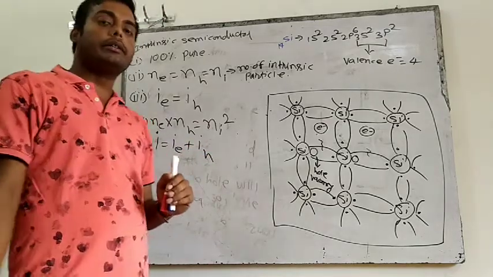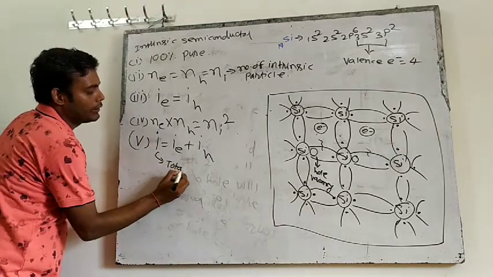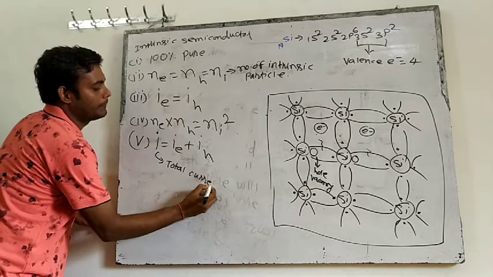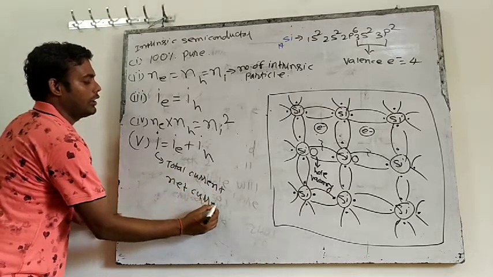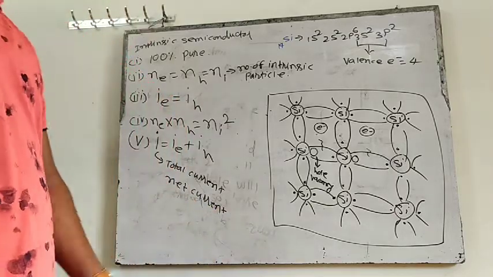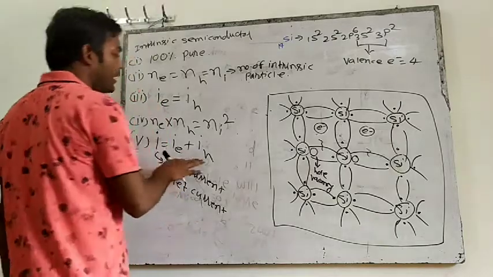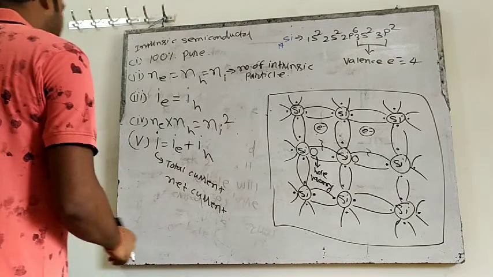Total current, or you can say net current, in an intrinsic semiconductor will be how much? Current due to electron as well as current due to hole. So Ie plus Ih, we know current is a scalar quantity, so we will simply add algebraically.